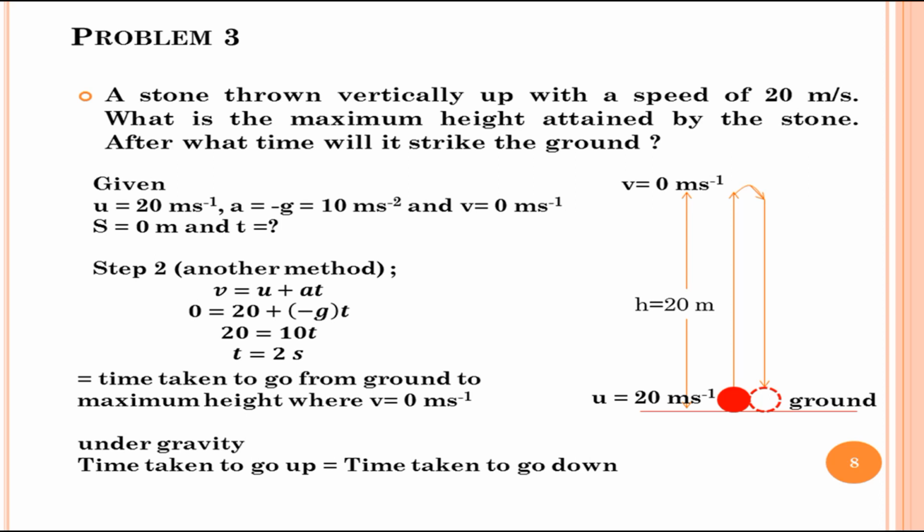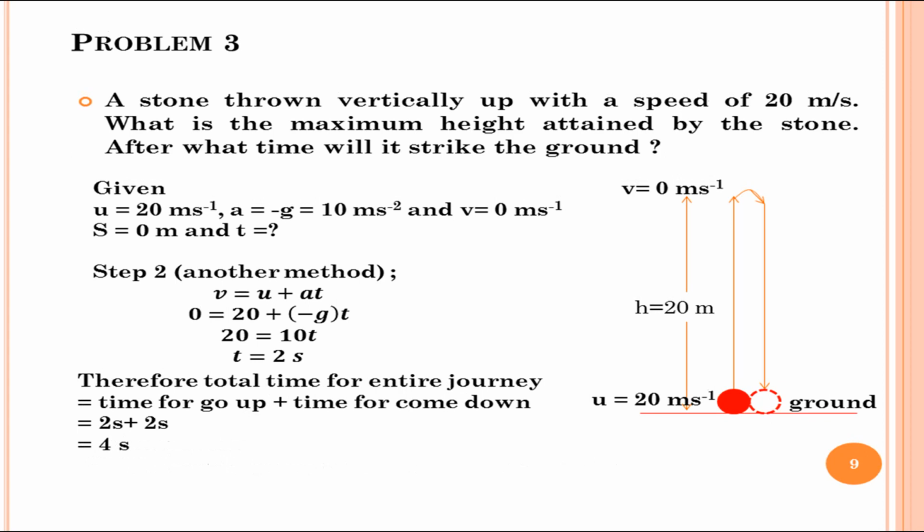Here, the time t is the time taken to move from ground to a maximum height. When the body is moving under the influence of gravity, time taken to move up is equal to time taken to come down. Therefore, 2t is the total time taken for going up and coming back down. Therefore, total time taken is 2 seconds plus 2 seconds, that is 4 seconds. You can solve this problem by this method also.